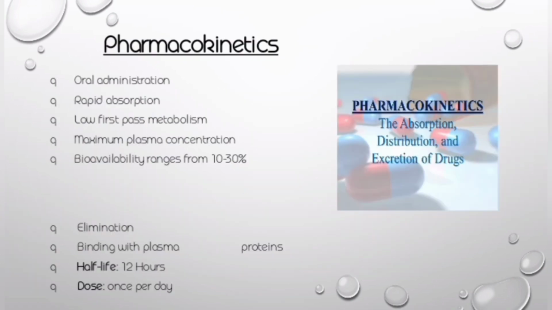Moving on to the pharmacokinetics of lisinopril, as we all know, pharmacokinetics is the action of the body on the drug, which includes its absorption, biotransformation, elimination, etc. Lisinopril is an oral medication which has rapid absorption in humans, and it has low first-pass metabolism. As we all know, first-pass metabolism is the phenomenon in which a drug gets metabolized at a specific location in the body before reaching its targeted site of action or systemic circulation. Within 6 to 7 hours, it reaches its maximum plasma concentration because of its rapid absorption through the GIT after oral administration. It has low bioavailability, ranging from 10 to 30%.